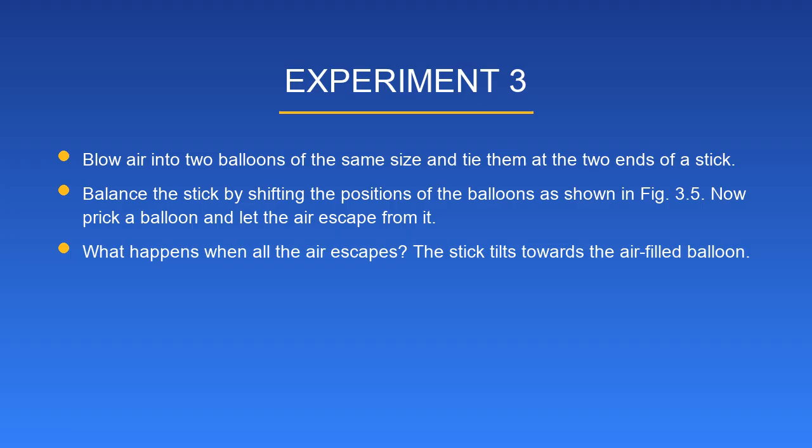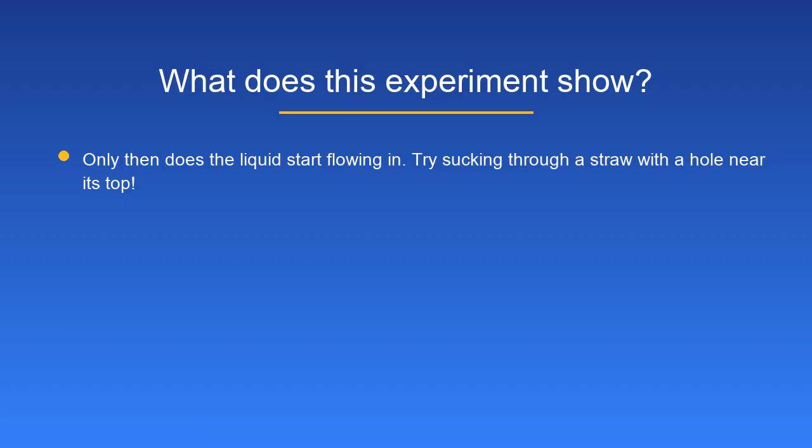Experiment 3. Blow air into two balloons of the same size and tie them at the two ends of a stick. Balance the stick by shifting the positions of the balloons as shown in Fig. 3.5. Now prick a balloon and let the air escape from it. What happens when all the air escapes? The stick tilts towards the air-filled balloon. What does this experiment show?